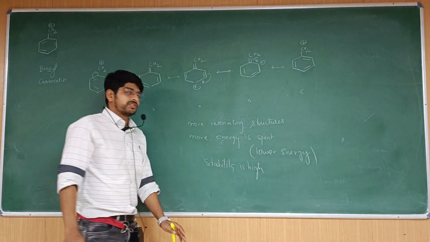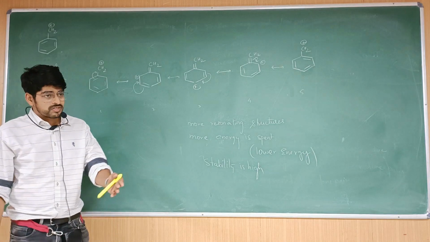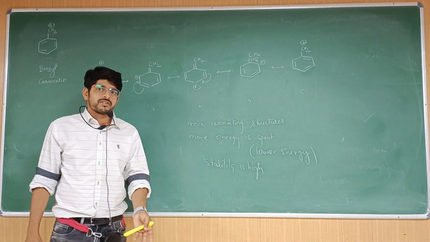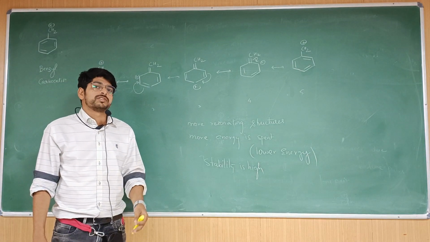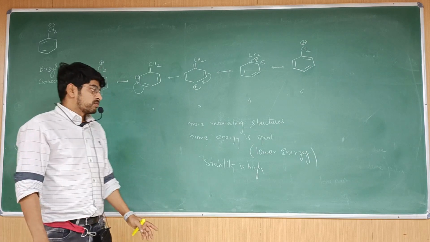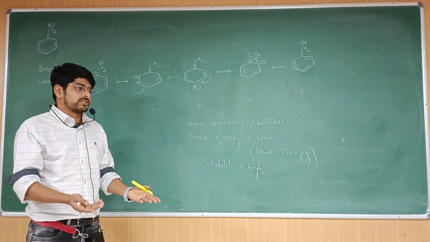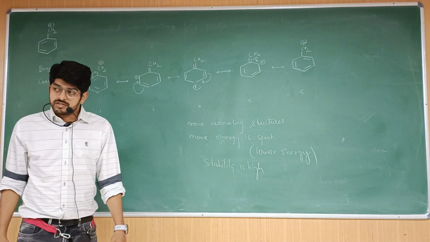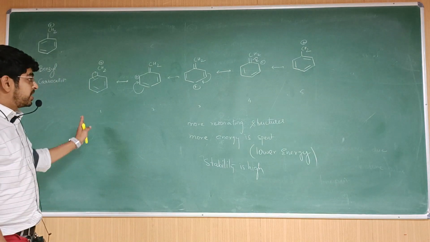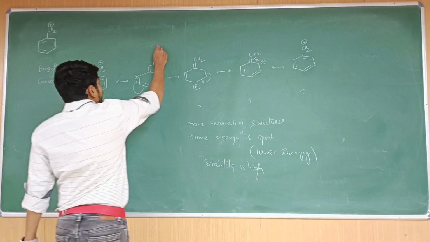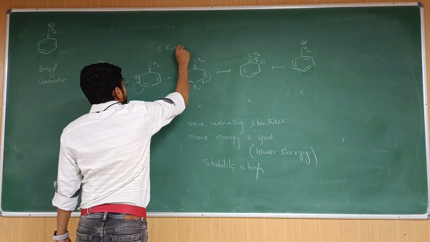So due to resonance, can we say stability has increased? That is the reason resonance is happening. That is the reason we are saying a concept that resonance is occurring. So overall in the entire process, the net energy of the system has decreased. That is what resonance is. So thereby high stability. Is this point understood? Here we have how many resonating structures? 5 resonating structures.